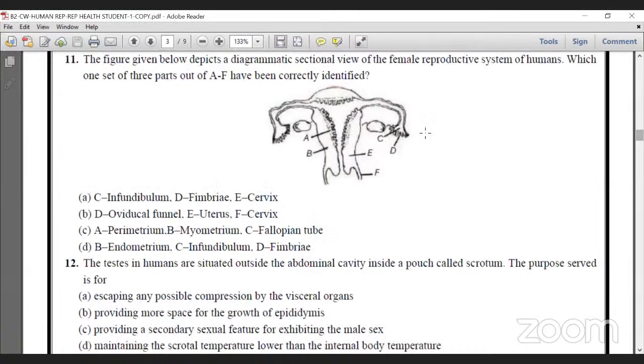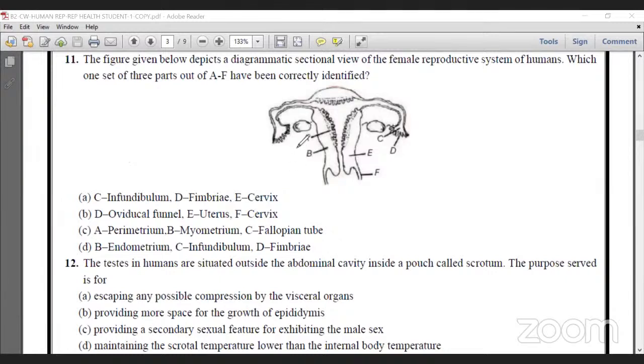Here is a diagrammatic representation of the female reproductive system. Just observe this. It depicts a diagrammatic sectional view of the female reproductive system of a human. Which one set of 3 parts of A to F have been correctly identified? That's all.